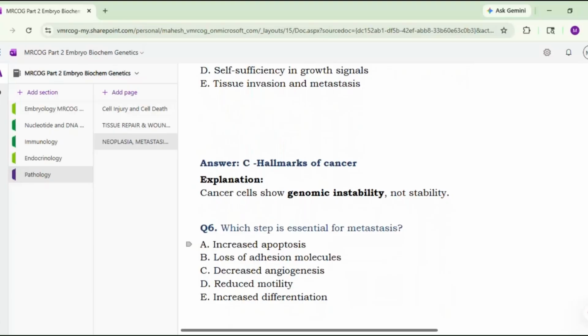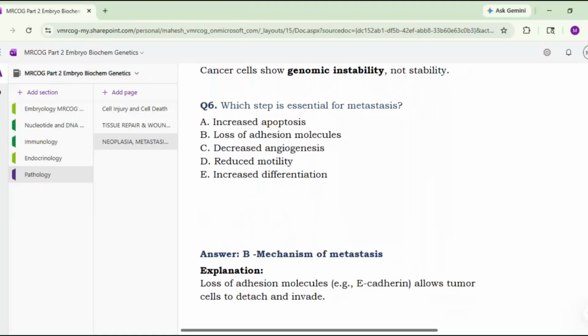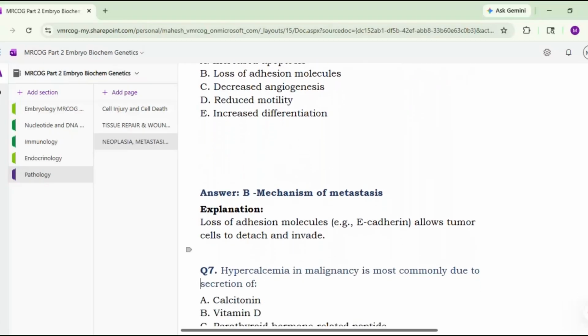Next. Which step is essential for metastasis? Increase apoptosis, loss of adhesion molecules, decrease angiogenesis, reduce motility, increase differentiation. So loss of adhesion molecules, option B, is the first step which happens. Loss of adhesion molecules, that is E-cadherin, allows tumor cells to detach.